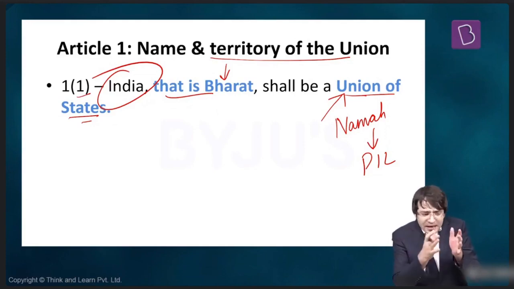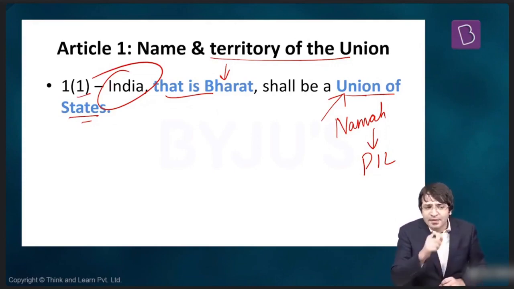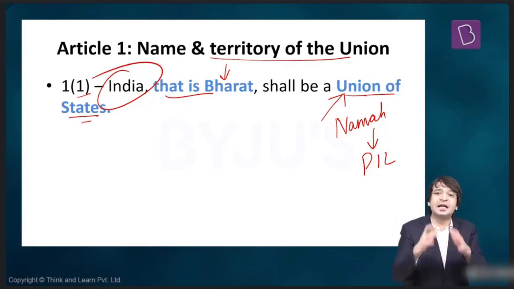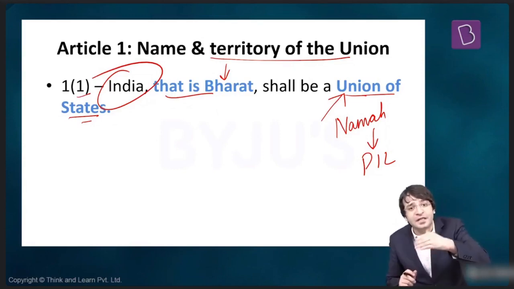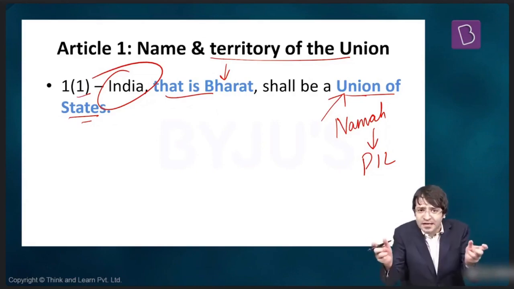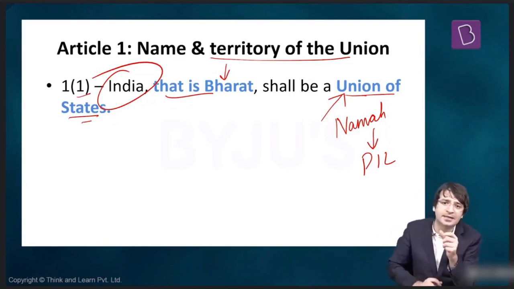He was asked, if our constitution is federal in character, federal in nature, then why are you using the phrase union of states? Instead, you should have said India, that is Bharat, shall be a federation of states. But you're saying India, that is Bharat, shall be a union of states. Should we assume that Indian constitution is unitary in character?